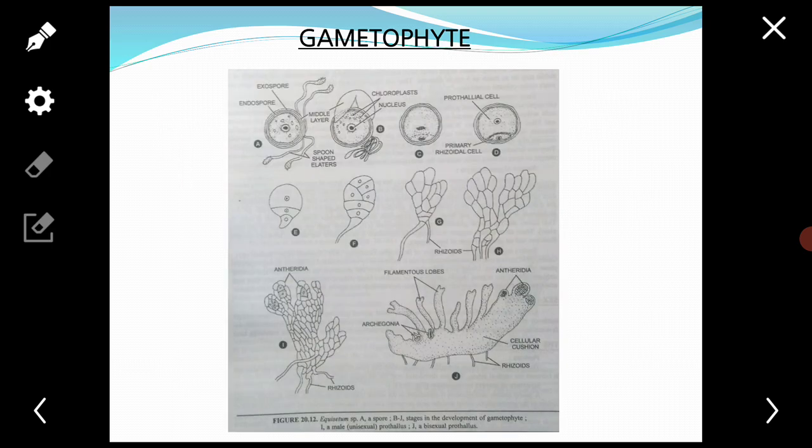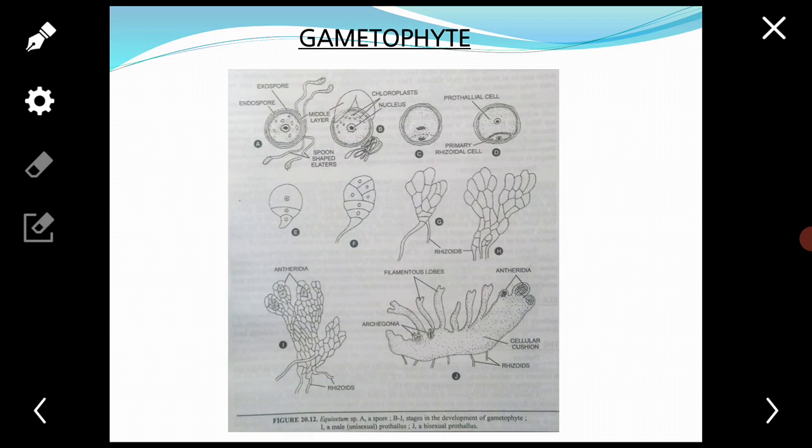Next, the gametophytes. The mature prothallus or gametophytes of Equisetum attain different forms and structure depending upon the environmental conditions. Three distinct forms are usually reported.